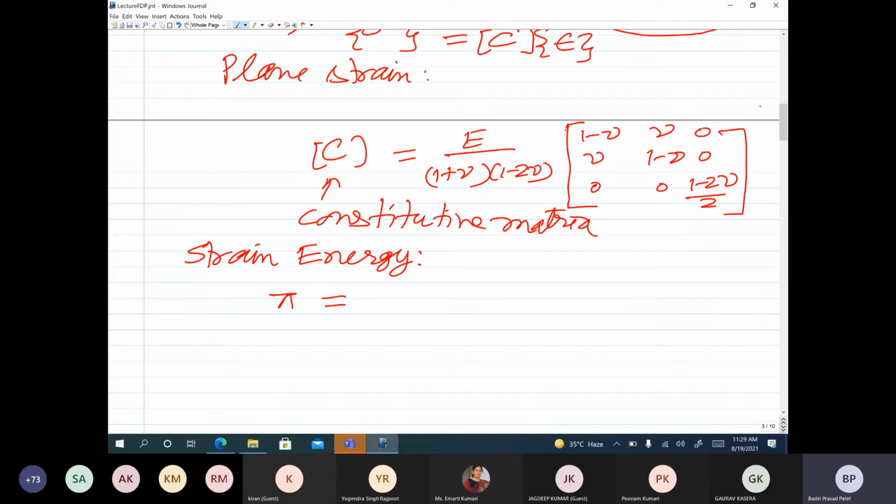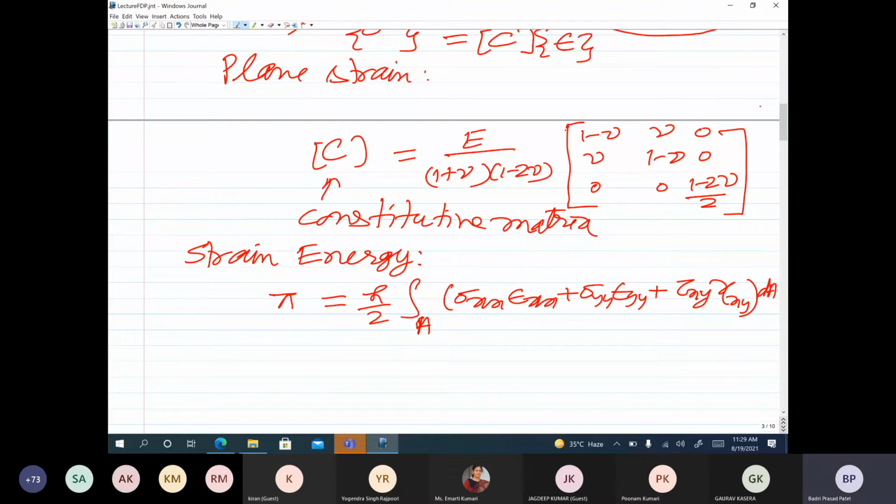Because sigma xx, sigma yy, tau xy, epsilon xx, epsilon yy, and gamma xy are constant through the thickness, we carry out the integration through the thickness. Let us say thickness is h, and then integration over area in the xy plane. So the strain energy is going to be h by 2 into the integral of sigma xx epsilon xx plus sigma yy epsilon yy plus tau xy gamma xy dA. So this is the strain energy.